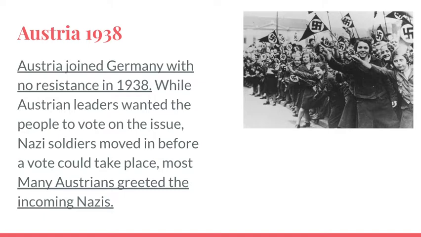So first you have Austria. In 1938, they are going to join Germany with no resistance. This is a picture of the parades that met the Nazi soldiers as they came into Austria. Many Austrians speak German. They view themselves as German. Hitler is from Austria, so this is significant as well. And so they greet the incoming Nazis.